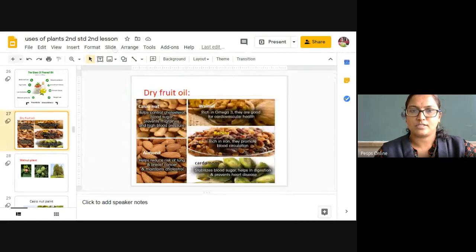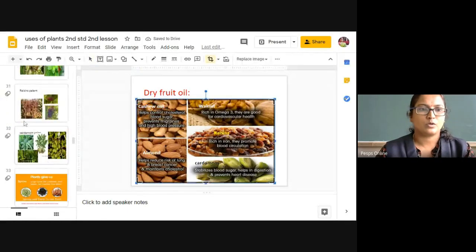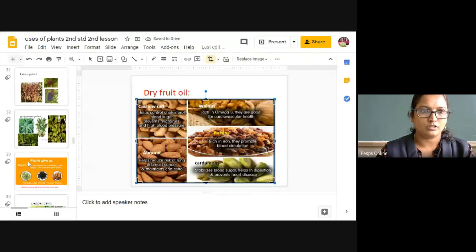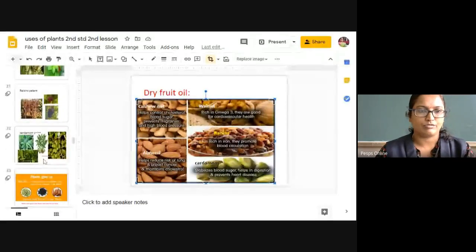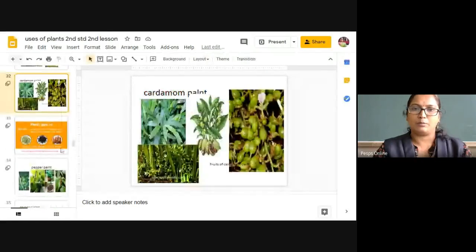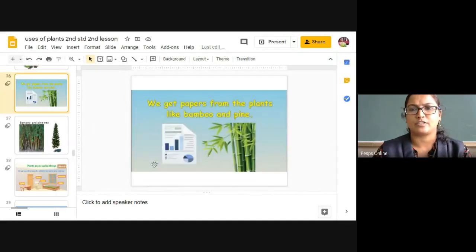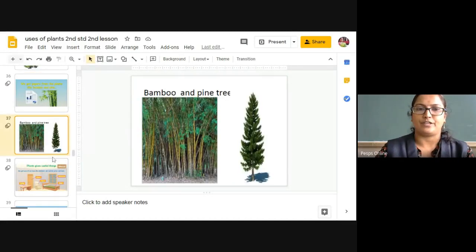The spelling of cashew is C-A-S-H-E-W, the cashew nut. Just correct it if you have written it wrongly. Otherwise, no problem. We have also studied the cardamom plant, from which we get oil. And we get paper from two plants, bamboo as well as the pine tree.